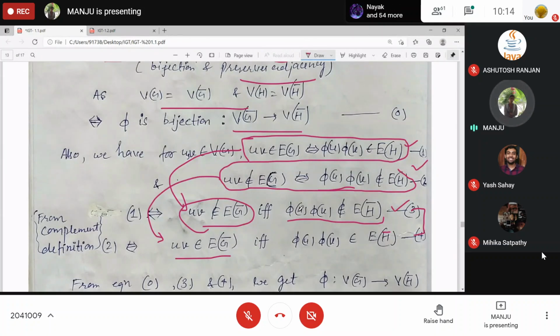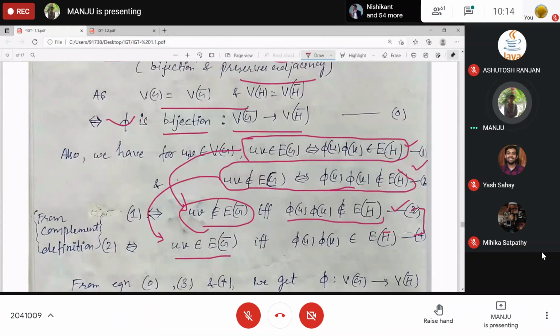Phi is working as an isomorphism, right? Bijection over here. If you take this bijection plus these two equations 3 and 4, this gives you that phi is also working as an isomorphism between G complement and H complement. Got it?